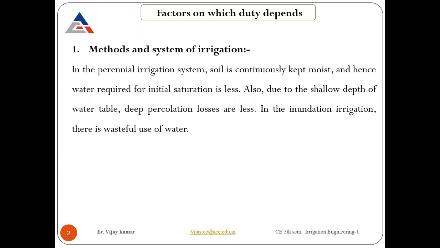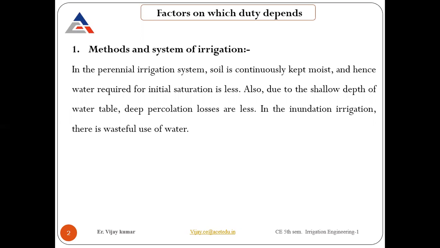What does that actually mean? Continuous moist means the soil surface or soil molecules will be wet, and due to that you do not have any dry volume of the soil, so you do not require initial saturation water. So we require very little initial saturation water. That's why duty will be increased in that case.